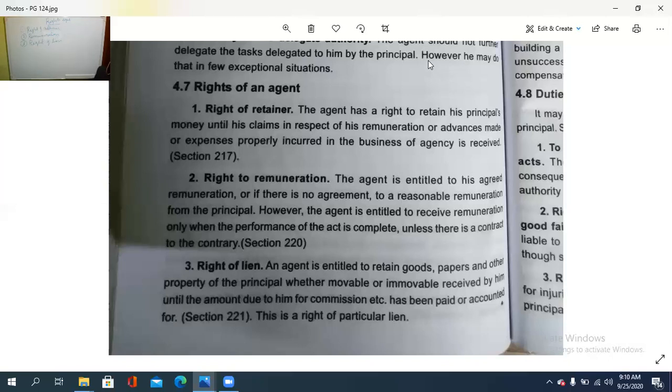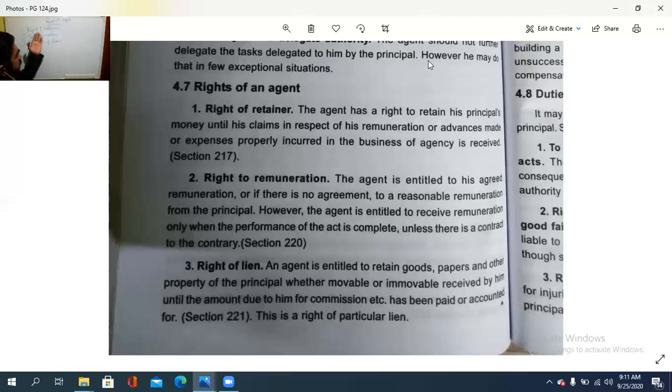So, right of lien in the sense means the agent is entitled to retain the goods, papers, and other property of the principal. Principalന്റെ സാധനങ്ങള് പിന്നെയോ papers that is to be retained by him, കൈവശം വെക്കുന്നു, whether movable or immovable, received by him until the amount due to him for his commission. Agent's commission കിട്ടിയതിനു ശേഷം, കിട്ടിയത് വരെ, he is retaining his goods. So that is the right of lien. കൈവശം വെക്കുന്നതിനുള്ള അവകാശം.